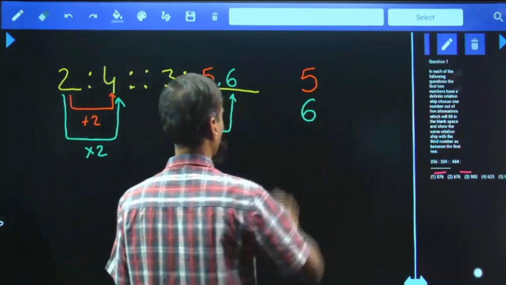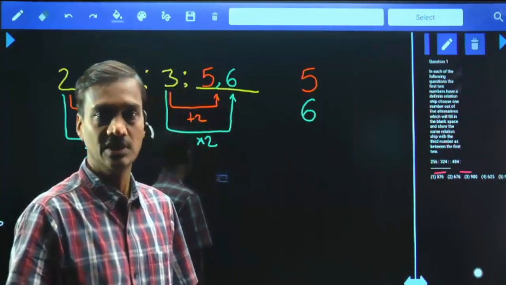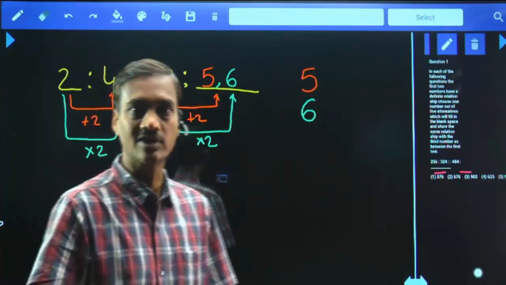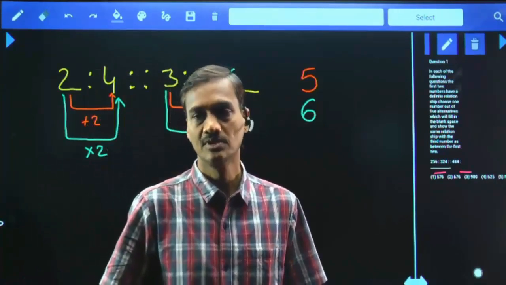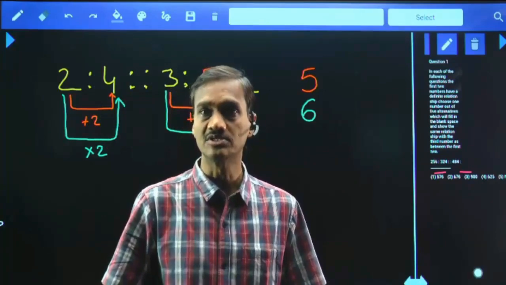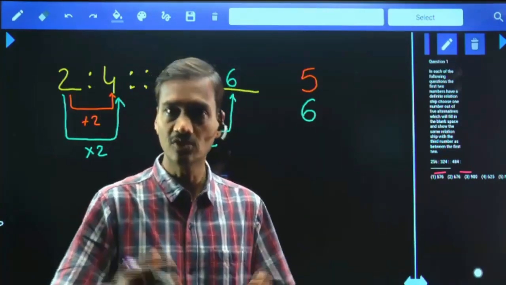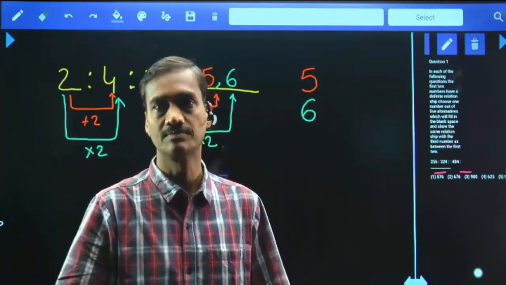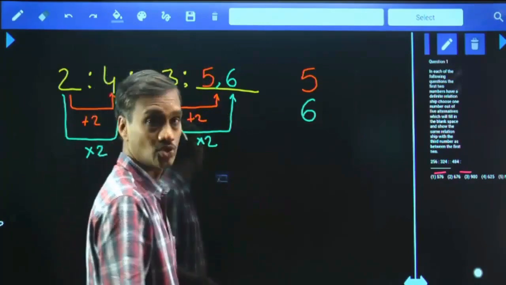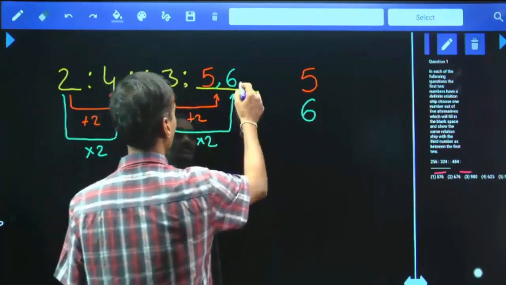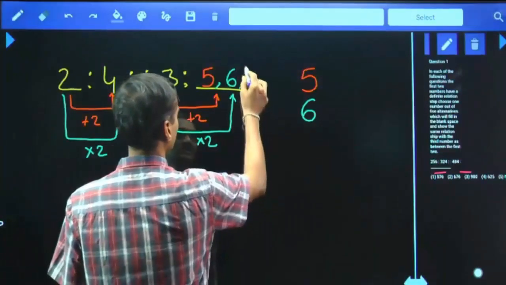Hence, now check out whether 6 is there in the choices or not. If there is 6, then you can directly opt for 6, and the logic is based on multiplication. And if 6 is not there, that means it is not based on multiplication, and you have to check for another logic as well. Clear? Now 5, 6 and 9 were not there in the choices and 7 is there in the choices.